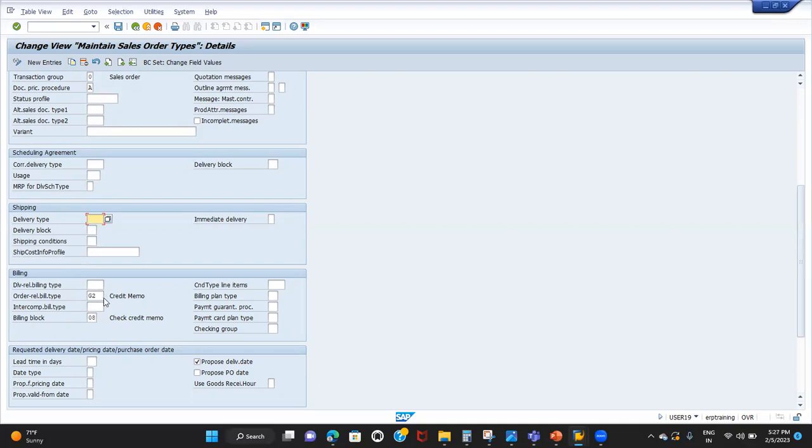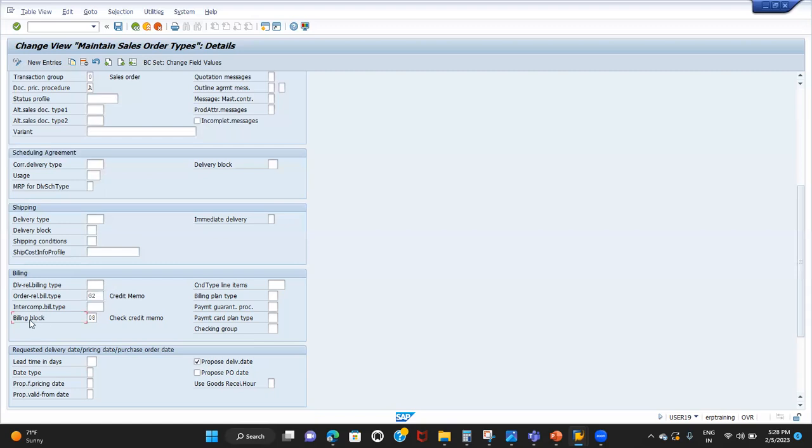Another setting is the order related billing type. We are creating the credit memo with reference to the credit memo request. Credit memo request is a sales document, credit memo is a billing document, so it is order related billing. How will the system understand that? Because of this setting, G2. Whenever I create the credit memo request with sales document type CR, the order related billing document type will be G2. The delivery related billing document type is blank, so the system understands that we need to create the billing document with reference to the order. Even if I try, there will not be a delivery; if you enter another delivery number, the system will not consider it.